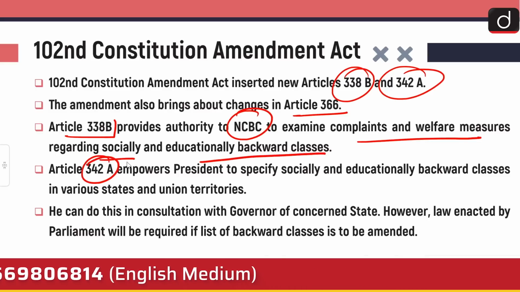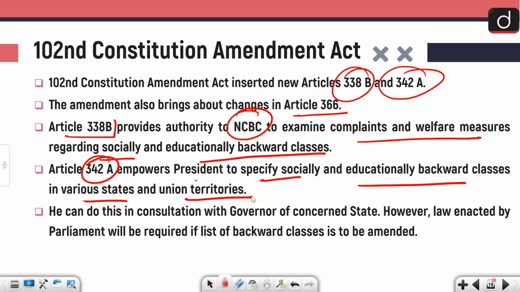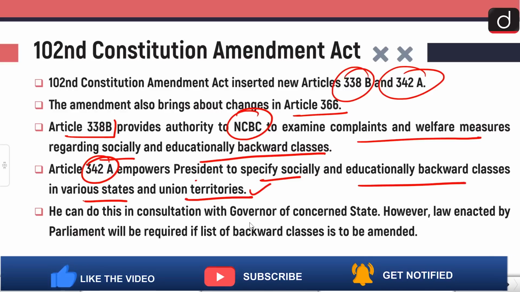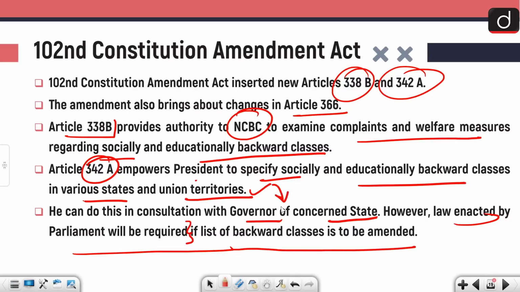Article 342A empowers the President to specify socially and educationally backward classes in various states and union territories. This is the entire problem if we talk about the current issue. He can do this in consultation with the governor of the concerned state. However, a law enacted by the Parliament will be required if the list of backward classes is to be amended. Here, as you can see, the President can take the consultation of the governor.